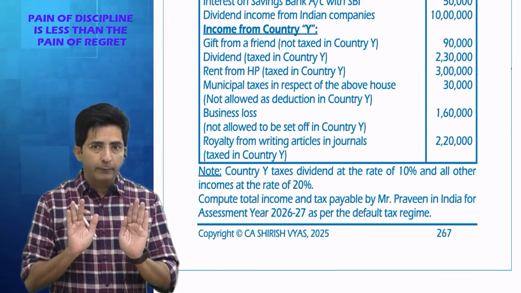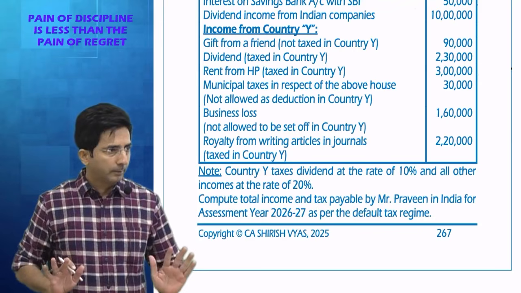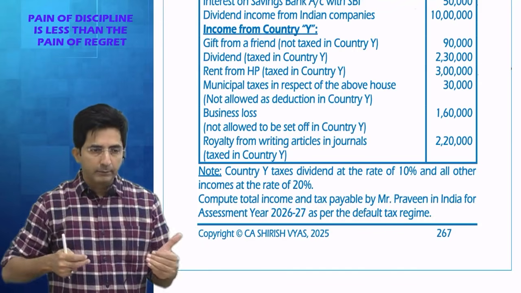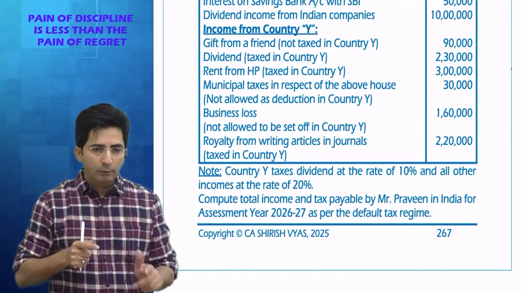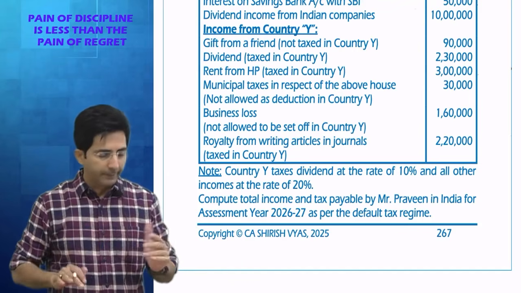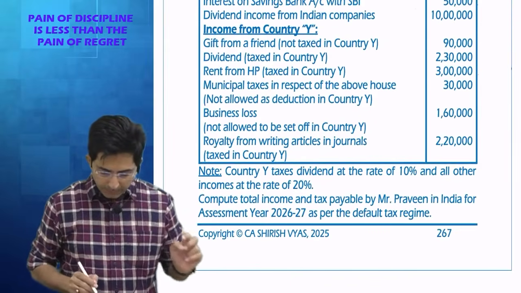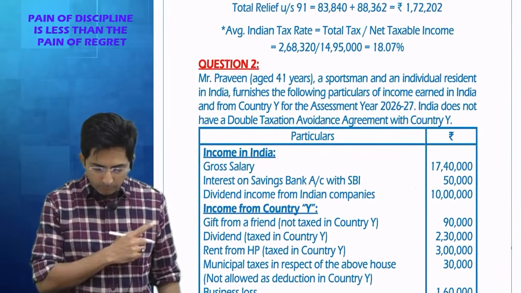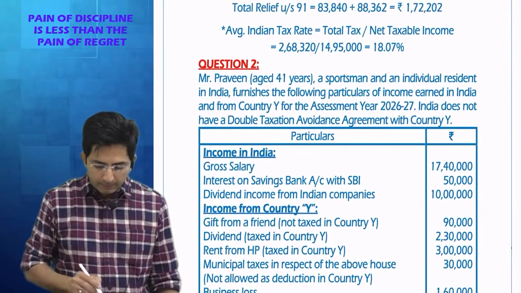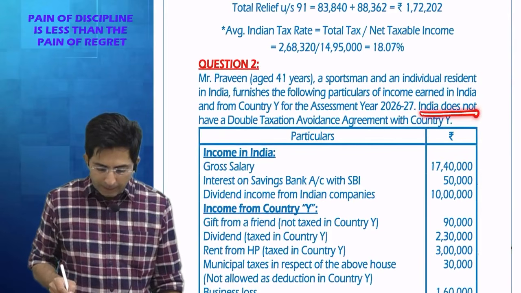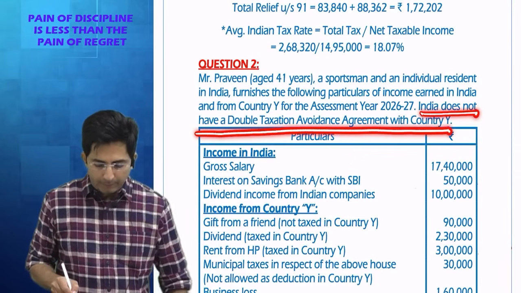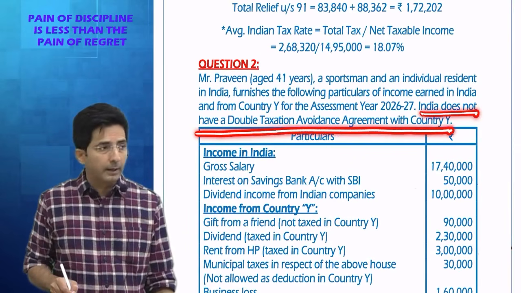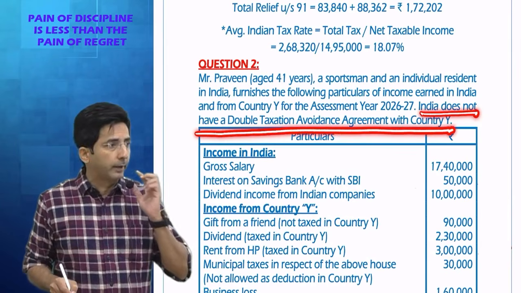First we should identify whether India has a DTAA or not. And then whatever details are given, you will have to classify into heads of income. Means we will have to decide which income belongs to which head. So firstly, in the first paragraph only it is given, India does not have a double taxation avoidance agreement with country Y. So if there is no DTAA, relief is under section 91.